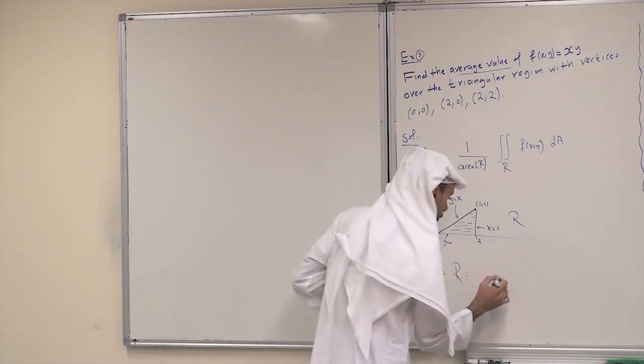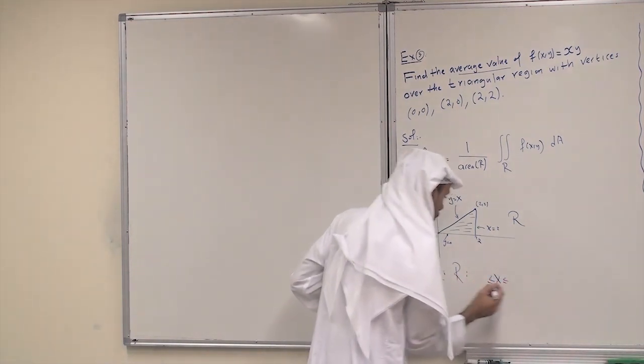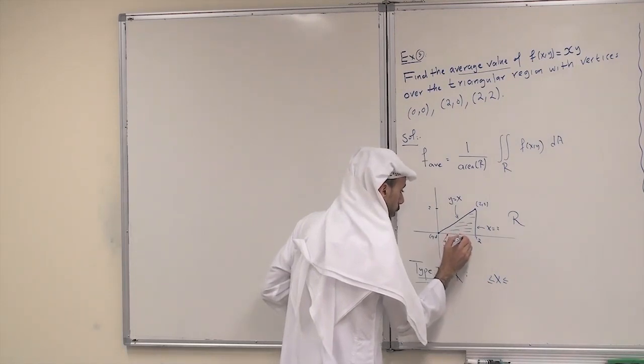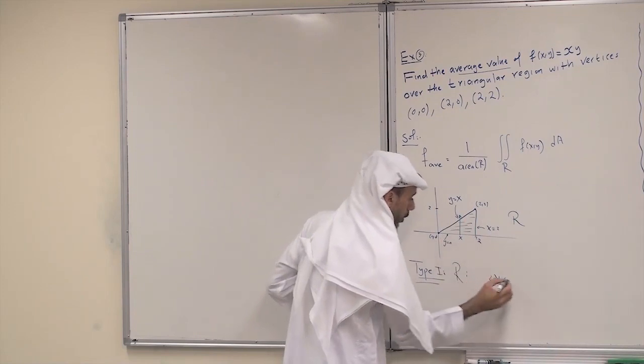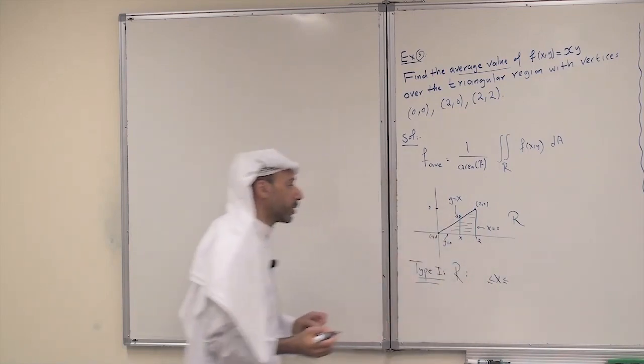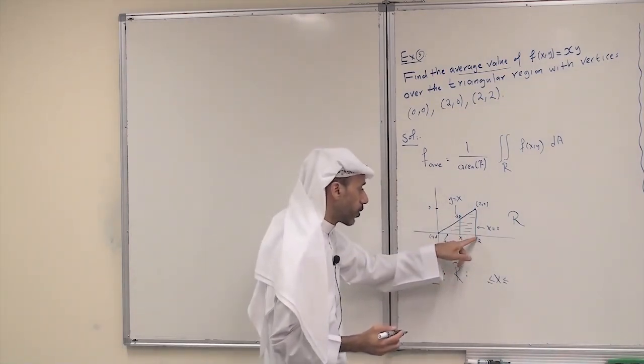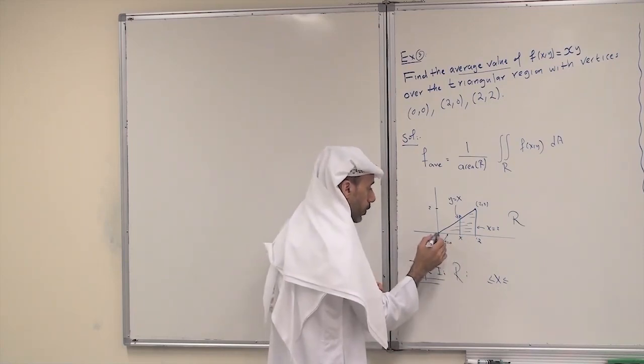If I take any x here, I enter through the x-axis, y equals 0, and leave through y equals x. The possible values of x are 0 to 2.